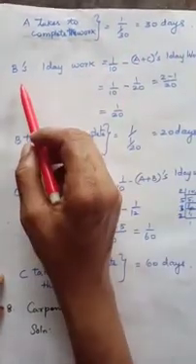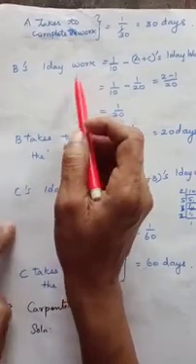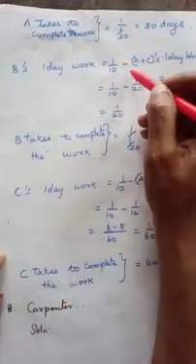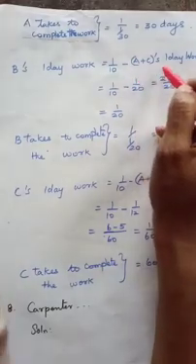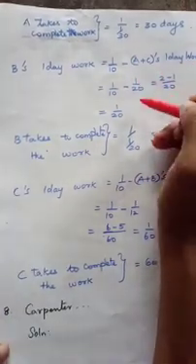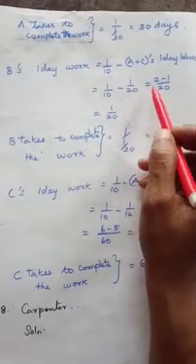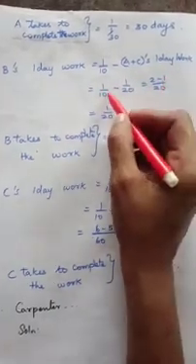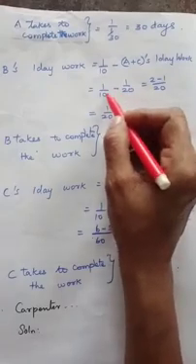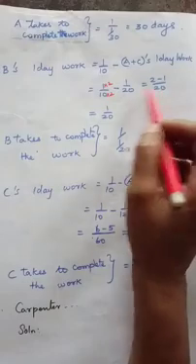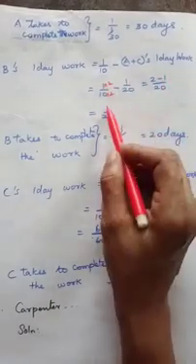Okay. Now you have to find B's one day work. We know A plus B plus C's one day work minus A plus C's one day work will give B's one day work. So 1 by 10 minus 1 by 20. Here you have to find the LCM, so multiply by 2. 1 times 2 minus 1 is 1 by 20.